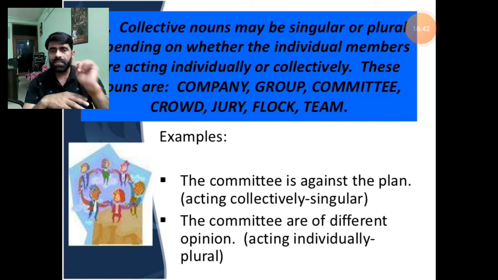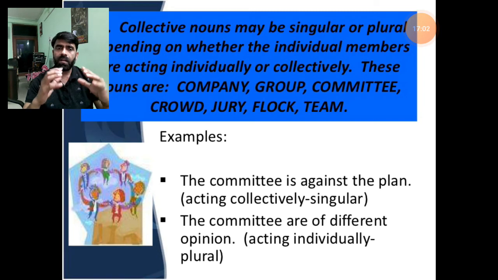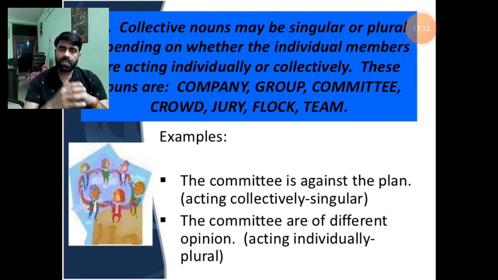But here the committee is taken as a single unit. We are not going to talk about the particular members. And in the sentence the committee are of different opinion, I am talking about the members of the committee who had their own opinions and did not agree on a single point. They are against the plan and have their own particular opinions. So here I am talking about the different members of that committee. This is the second time, and I think one more time you will get the same rule.